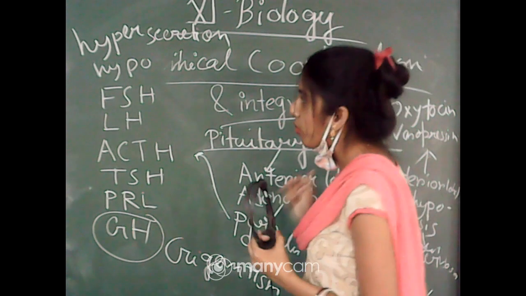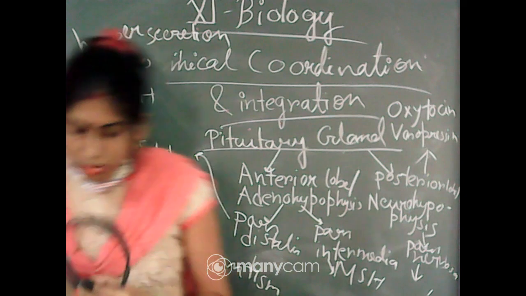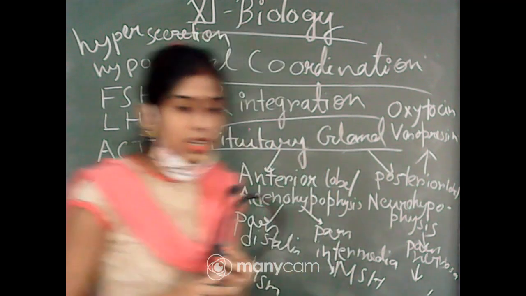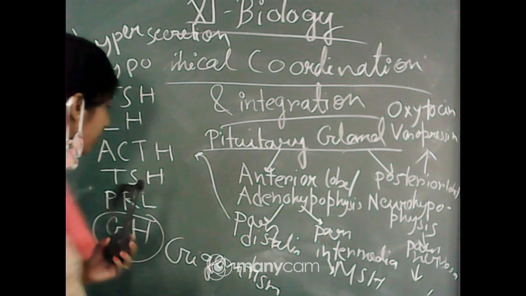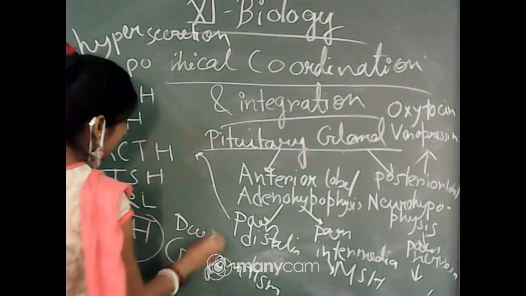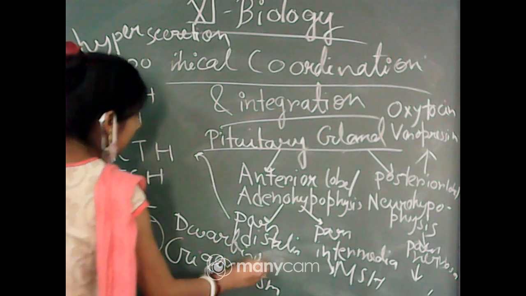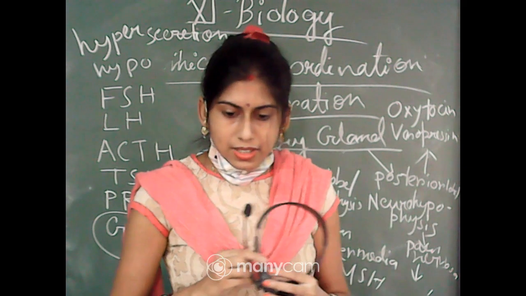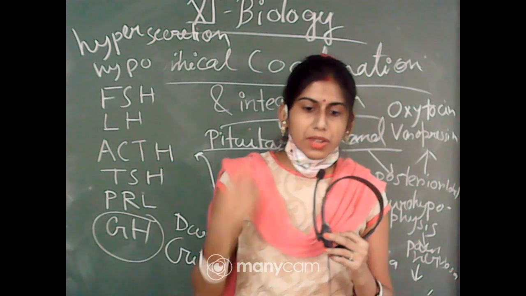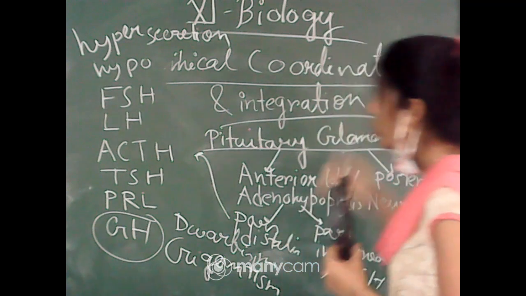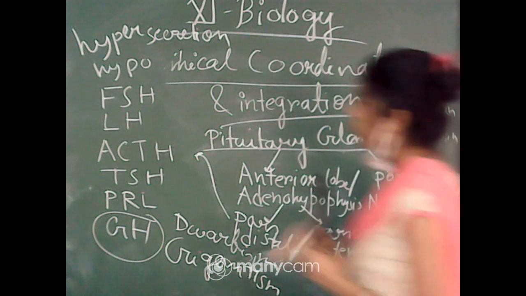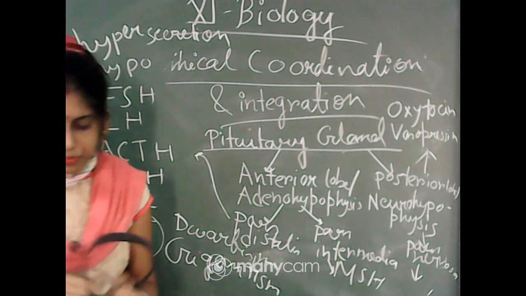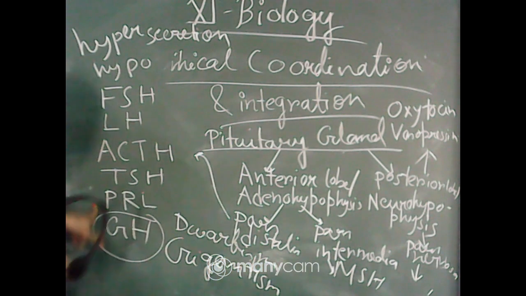And if the hormone is releasing in quite low amount, then low secretion of the GH can cause a condition which is called dwarfism. In this particular case, the height of the person will be quite less. So these are the two different abnormalities which can be seen due to the hyper and hyposecretion of the growth hormone.